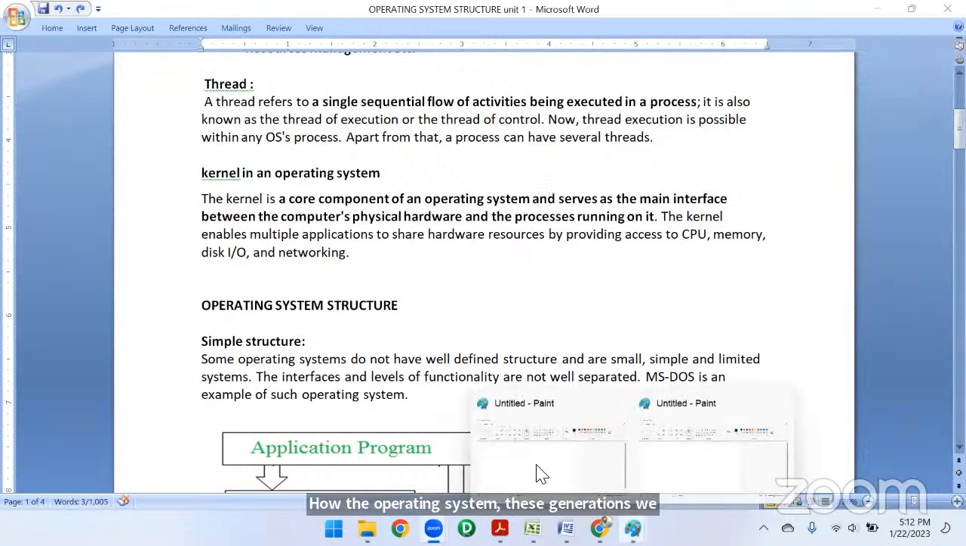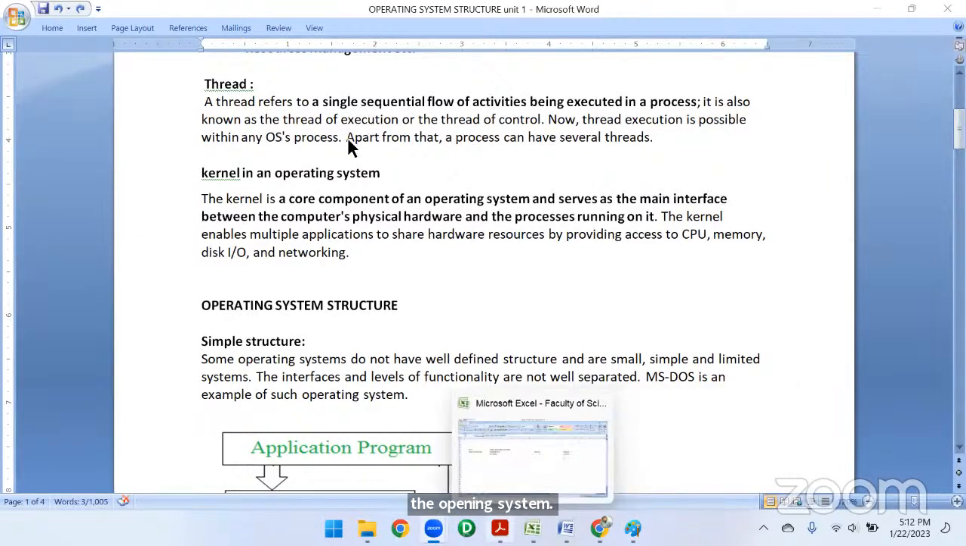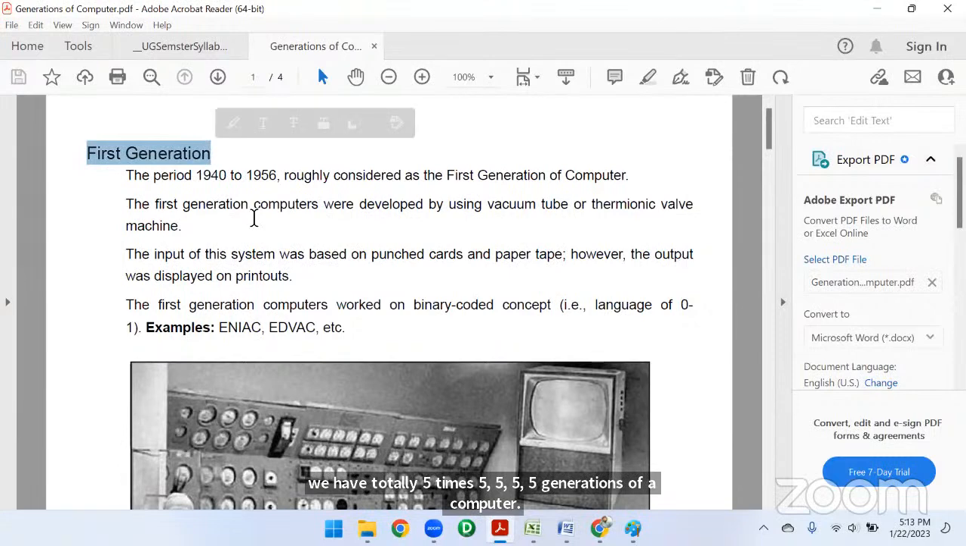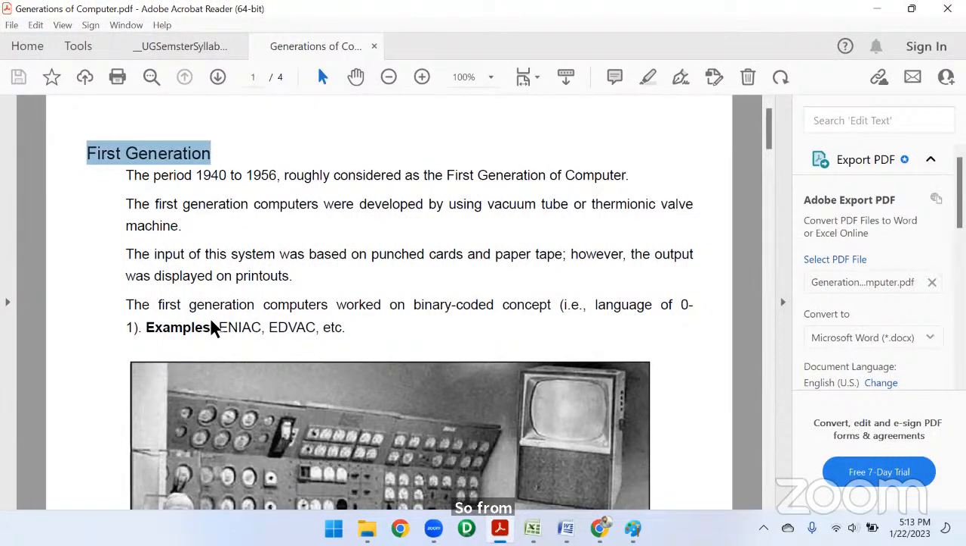Let me show you the generations of the computer. We have totally five generations of computers, from 1942 till today. Let me discuss the first generation, which is from the 1940s to 1956.